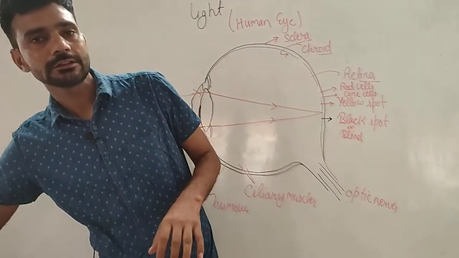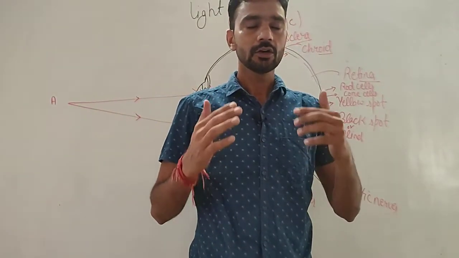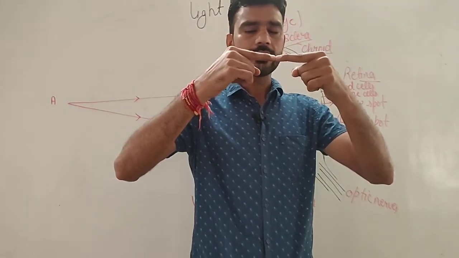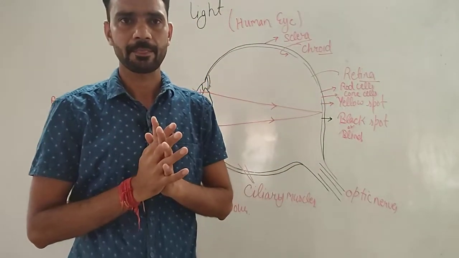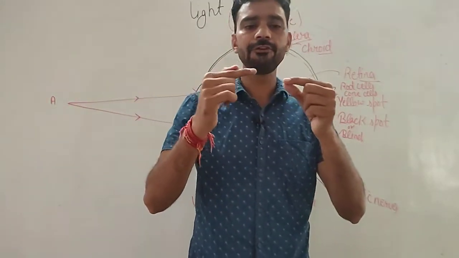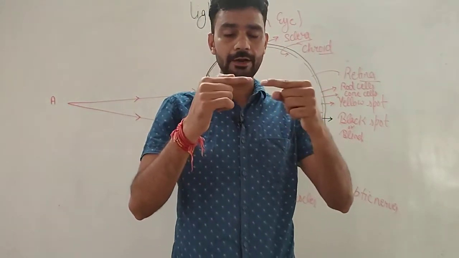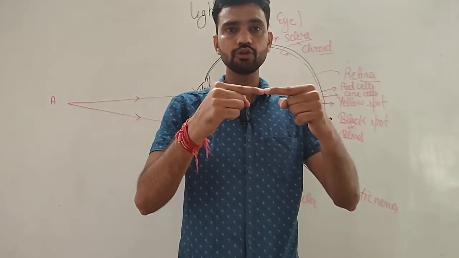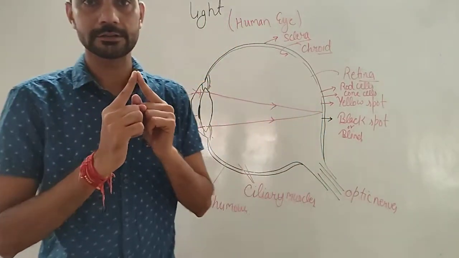For that you have a simple activity. Close one eye and try to join your two fingers, and you will feel some difficulty. They will join, but you will feel some difficulty with one eye. But if you open both eyes and try to join them, you can easily join the two fingers.